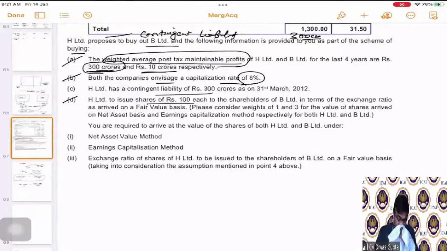So they are saying that the shares will be issued basis the exchange ratio that has to be arrived at on a fair value basis.